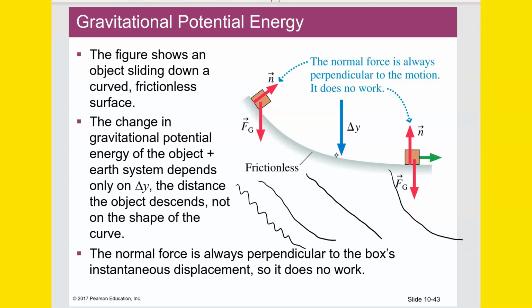One child slides down this slide. As long as it started at the same height and ended at the same height, that child is also going the same speed at the bottom. All right, now this is assuming no friction, so friction may come into play here if there is friction. But assuming frictionlessness, if that's a word, then what I just said would be true.